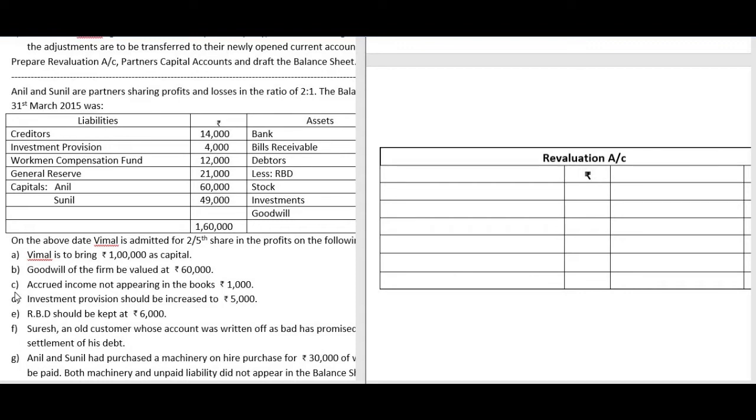Number C. Here, accrued income not appearing in the books, ₹1,000. Accrued income is outstanding income, or it is income receivable. Receivable income means income that the firm is yet to receive. So because it is an outstanding income, it is an asset for the business, and this asset is not recorded